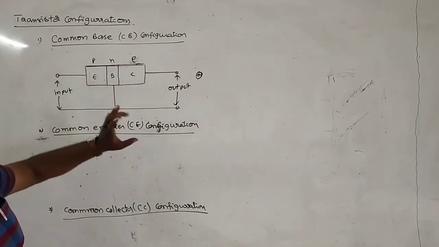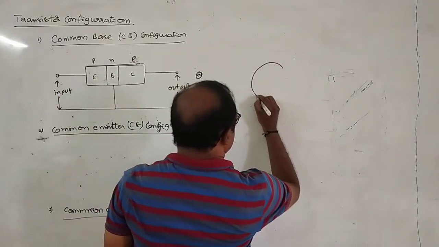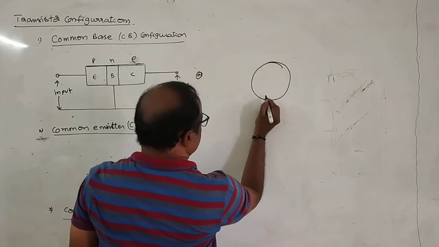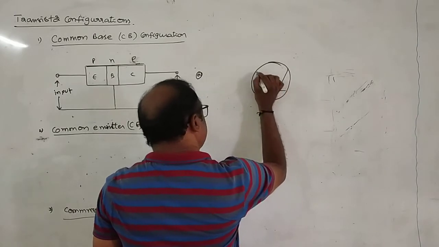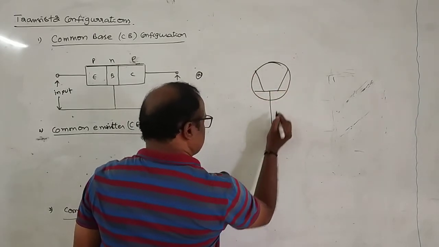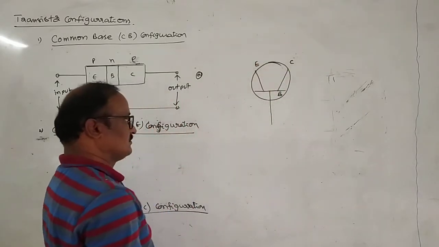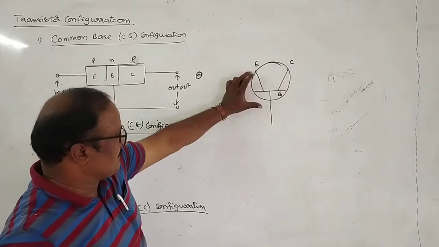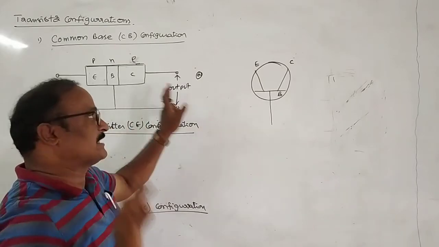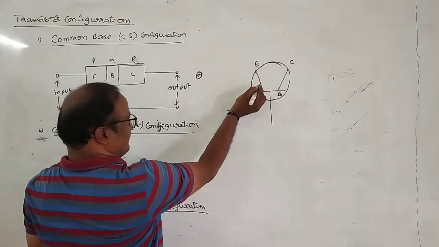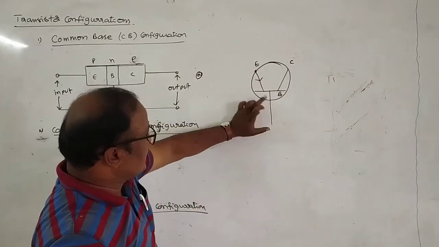On the basis of the circuit diagram, this is a PNP transistor, and this is the circuit symbol for a PNP transistor. It is represented by a diagram like this, with two inclined lines. Suppose this is taken as the emitter and this as the collector. Then how do you identify that the symbol is for a PNP transistor? Depending on the direction of the arrow mark kept on the emitter line. The arrow mark from emitter to base is called PNP.